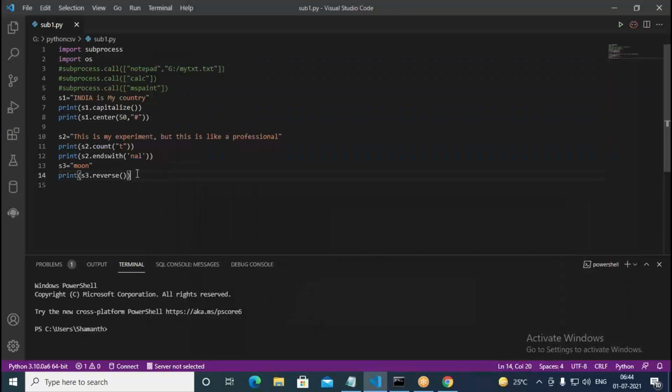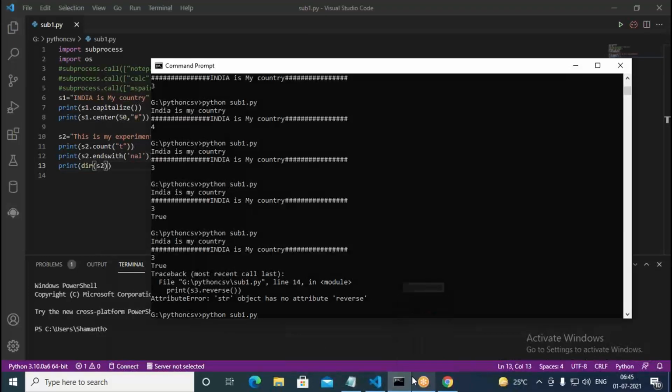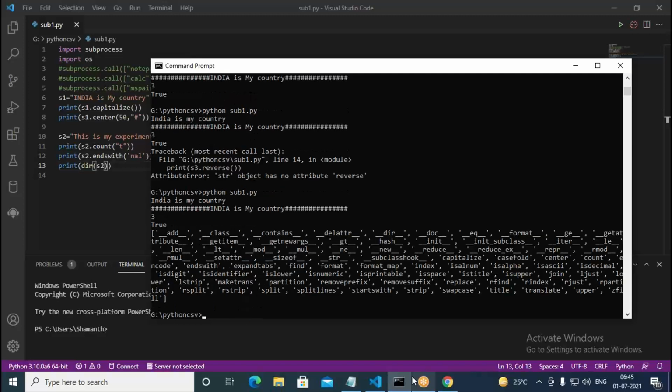Let us try to find out the attributes of the given string. I remove this here. Print dir, followed by s2. So whatever attributes we have, it can print for us. So it is giving all the attributes. You can see here. Whatever functions are available, it can give you in that.